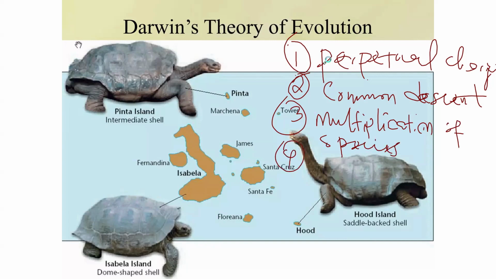And then number four, after multiplication of species, is gradualism. And after gradualism, finally, we have natural selection. So Charles Darwin's theory is actually built on these five major theories: perpetual change, common descent, multiplication of species, gradualism, and natural selection. So let's start with what we call perpetual change.